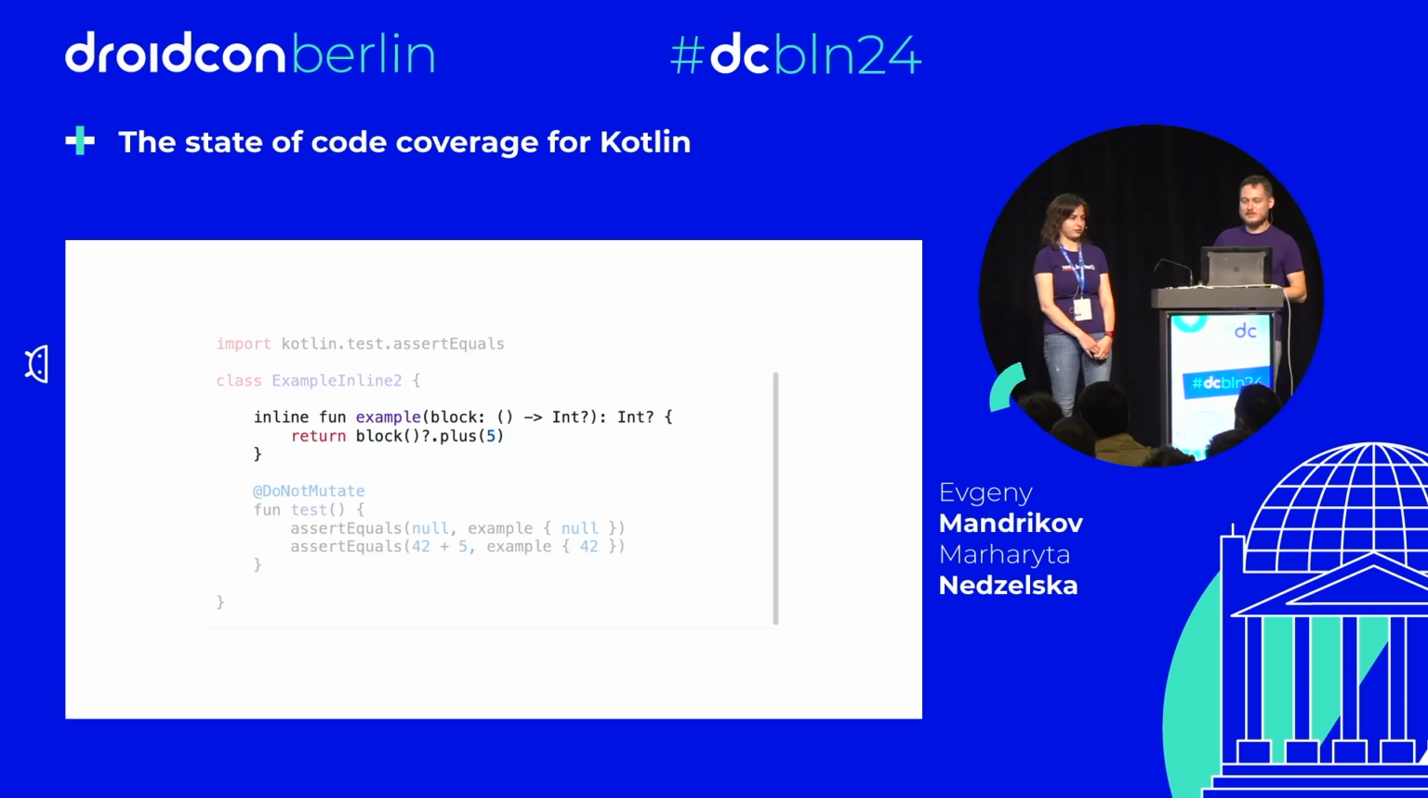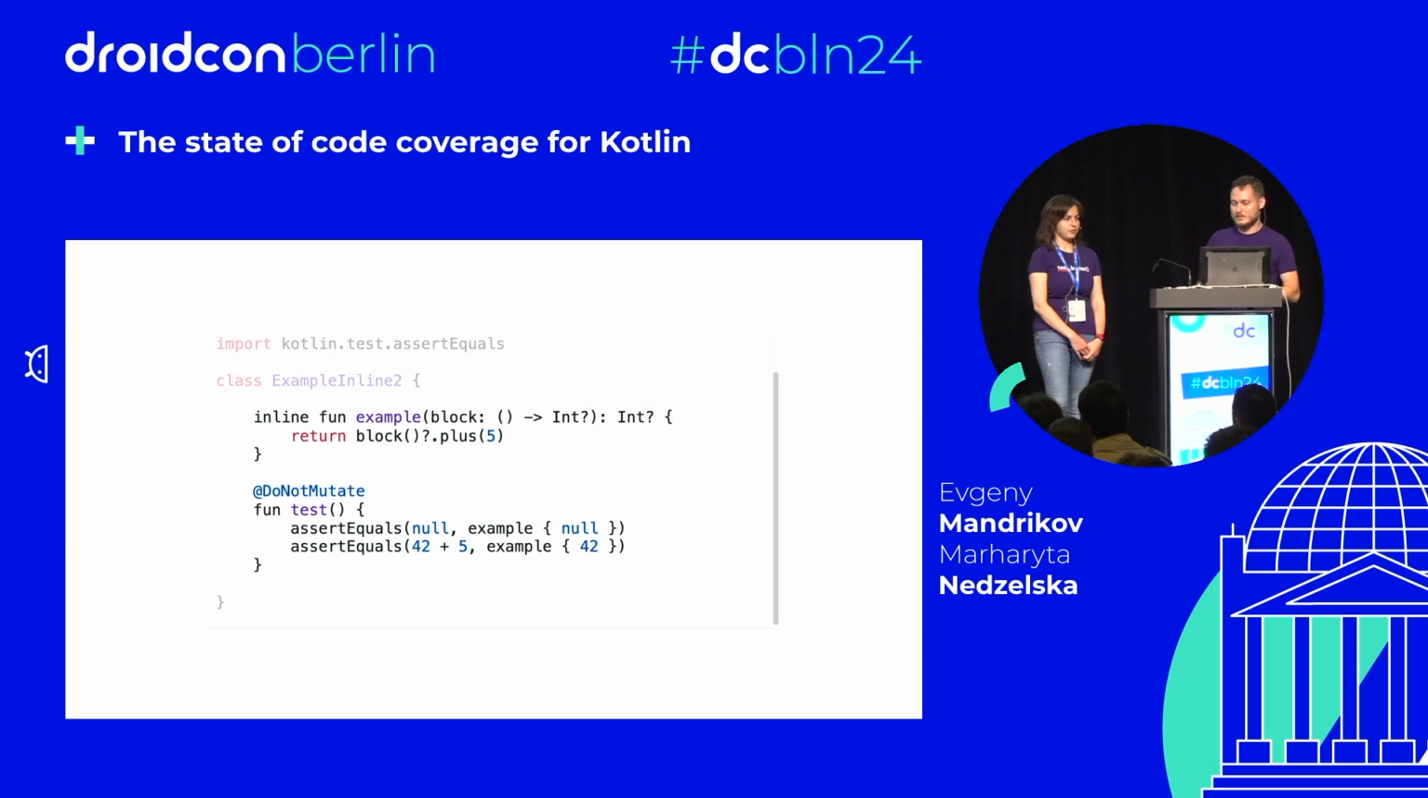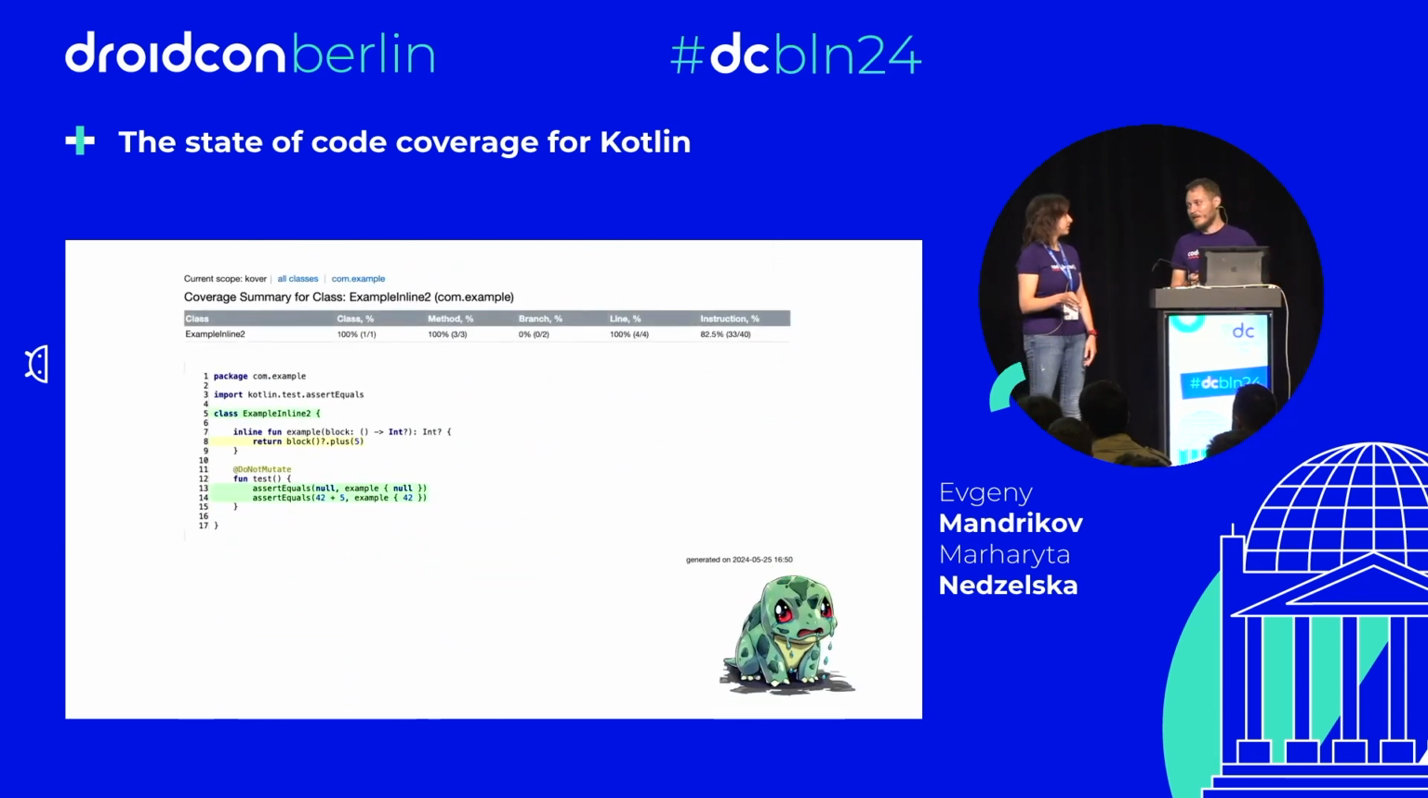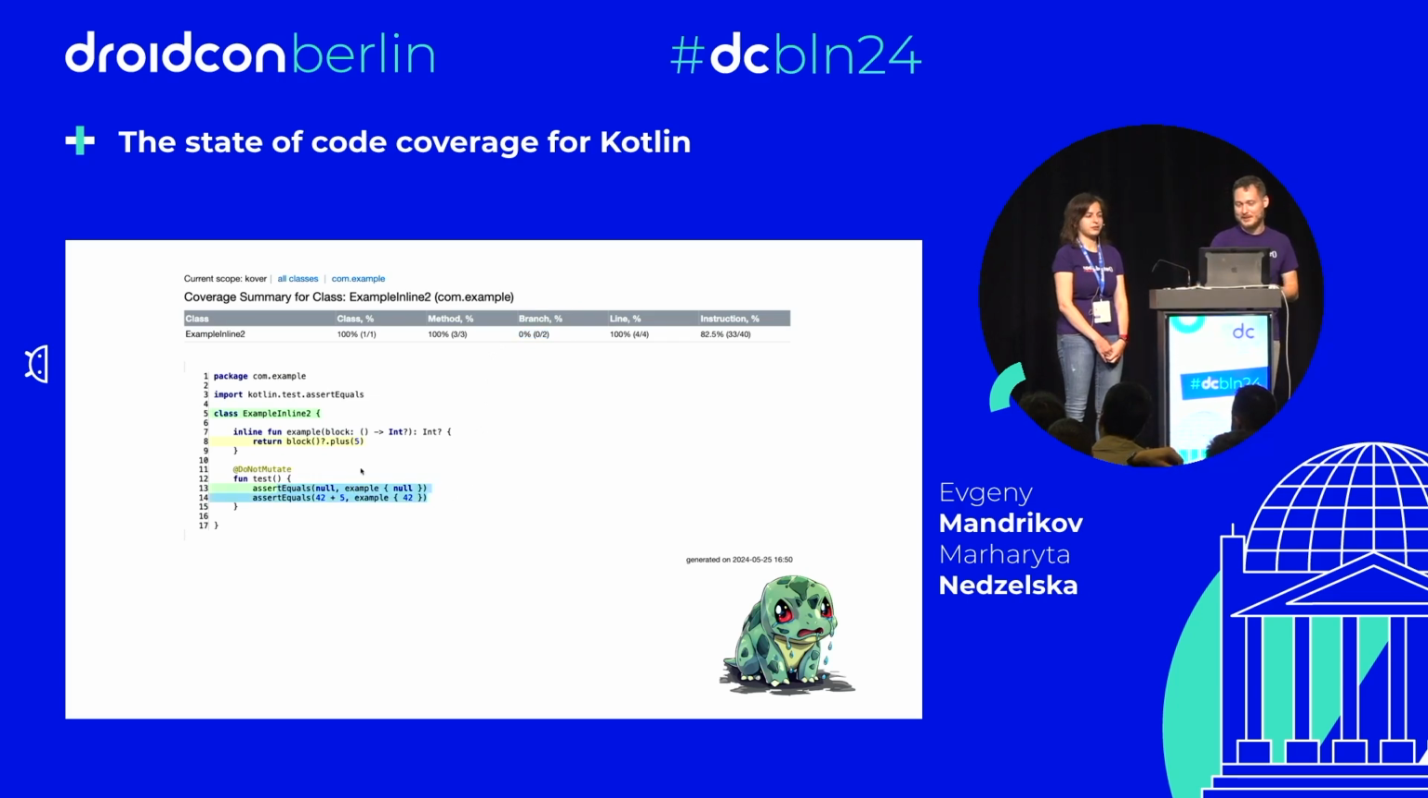So I change the return type, and then we need to add a safe call operator and a second test with null. Okay, let's check. We are not going to check JaCoCo because it doesn't work, right? But the interesting part is that the JetBrains coverage engine now doesn't work too. It says that line two is covered partially. There is no branch coverage anymore. But we tested all branches, right? Yeah, we tested everything.